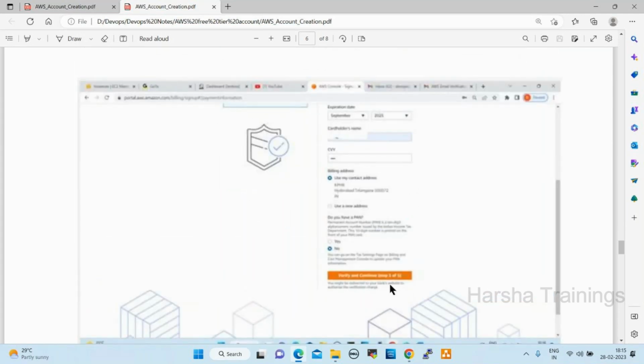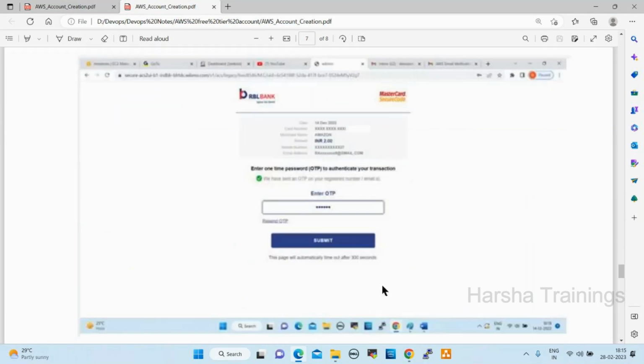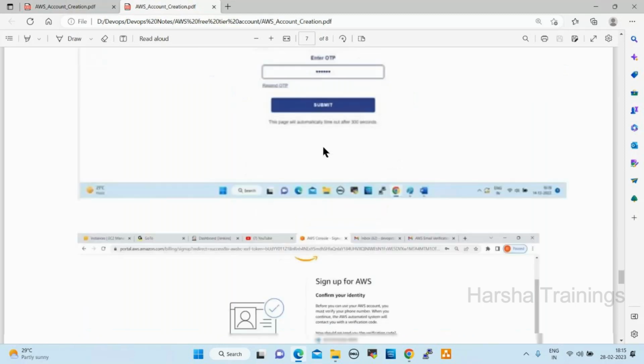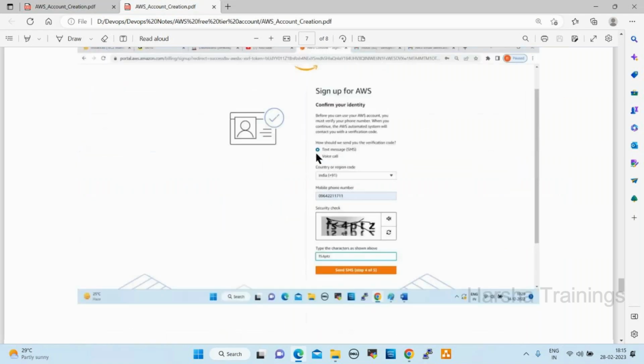Then 2 rupees will be deducted from your account. You need to give the OTP of your bank card. Once you submit, 2 rupees will be deducted, and whatever amount is deducted will be reverted after 1 week.